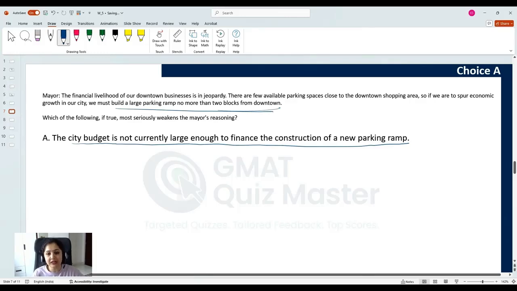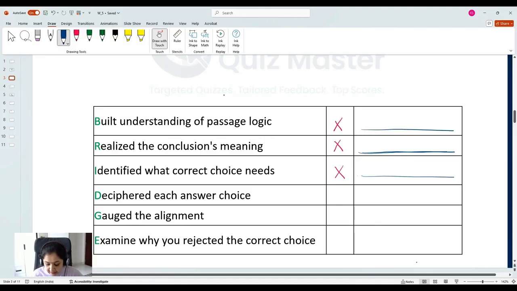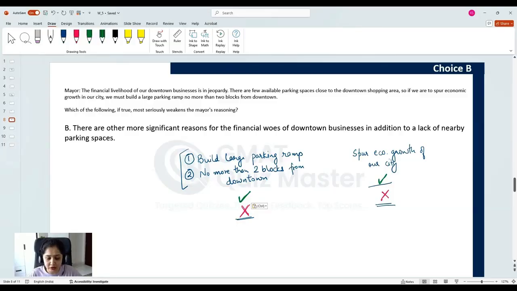or you did not check the impact of this choice on the conclusion. So if you selected choice A, most likely you would have a cross here. You did not know what the correct answer choice should convey. Another thing that might happen is that you did not gauge the alignment. If you understood what the correct answer choice needs to convey, let's say this was the situation here, then you did not verify that choice A actually conveys what the correct answer choice should convey. Let's come to the most popular incorrect answer choice, which is a very attractive choice here.